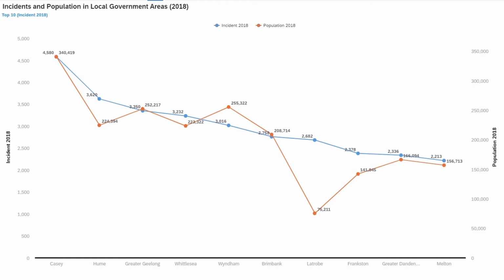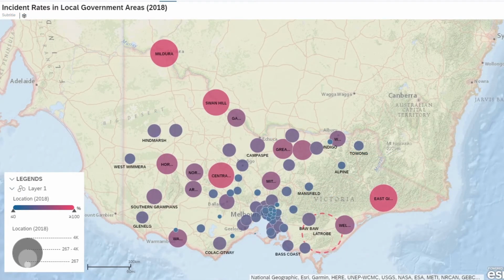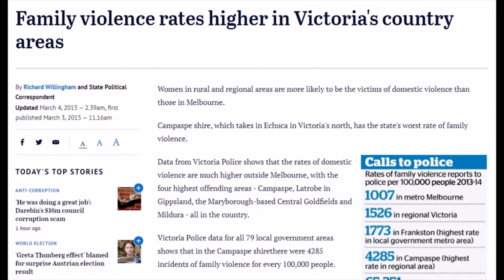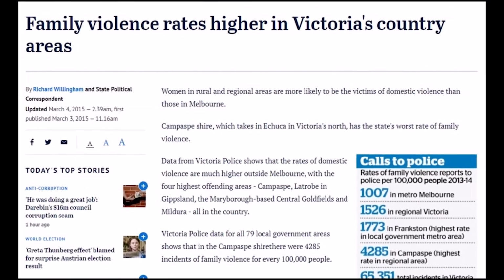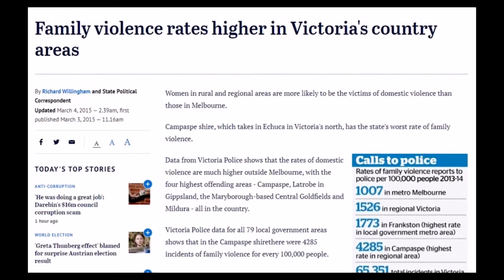As can be seen here, Latrobe has low population density, but it has a high number of family violence incidents. Considered as rural areas, Latrobe and a few other rural cities actually have a higher incidence rate per 100,000 population despite having fewer incidents or population. Women in rural areas are more likely to be victims of domestic violence than those in Melbourne.